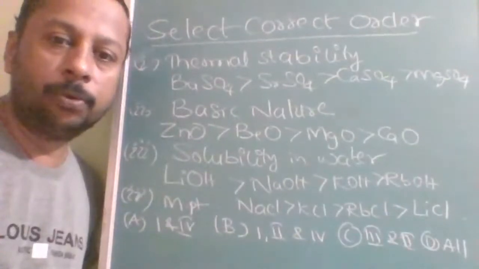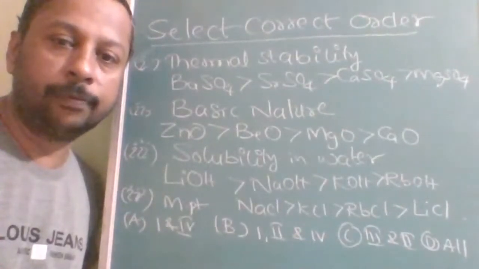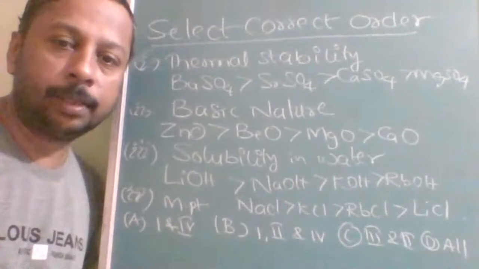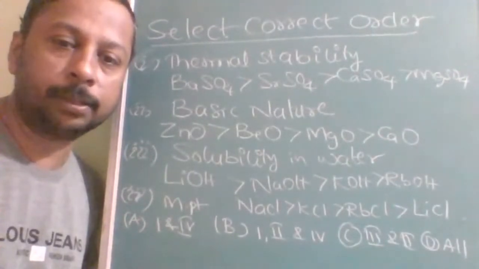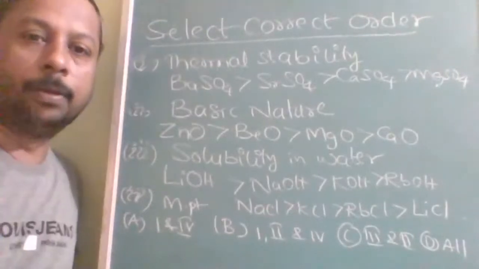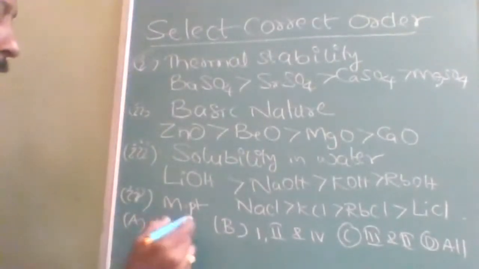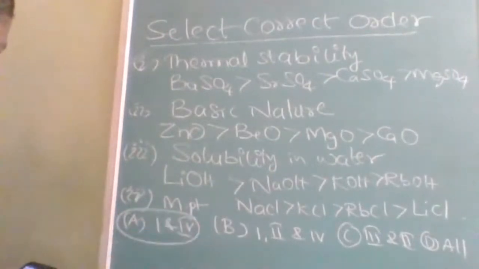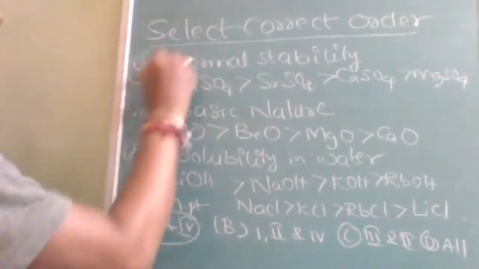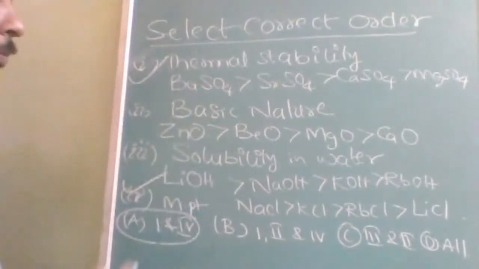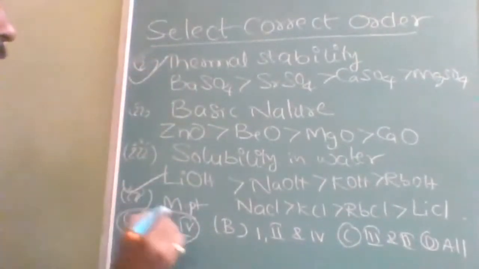So go through each and every option carefully. Some groups are different, some periods are different, some blocks are also different. Here, answer A is correct. That is, first and fourth are the only correct orders.